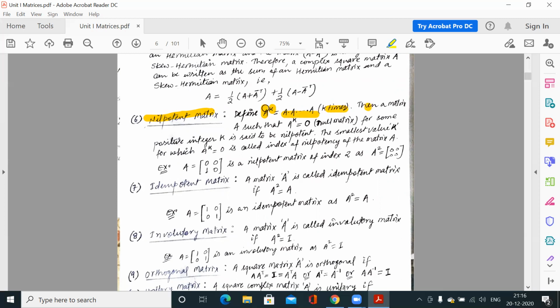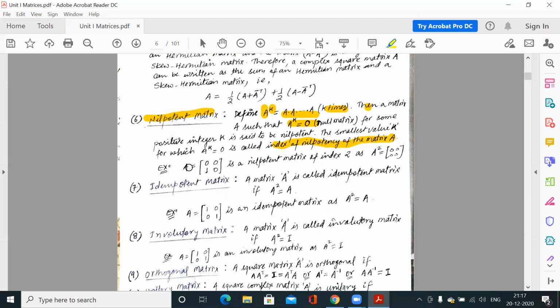Then we have to check whether any power of A gives a null matrix. Suppose A is any square matrix. If you are finding A square, A cube, A4, and for any power k you find that A to the power k comes out as a null matrix, then we say it is a nilpotent matrix, and this k is called the index of nilpotency of the matrix.